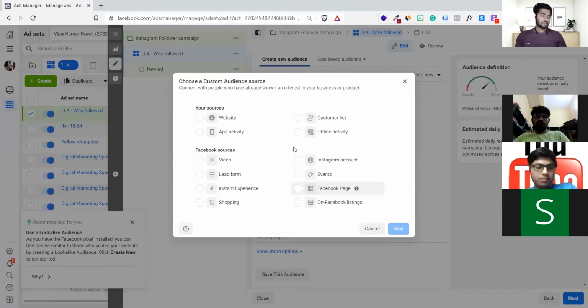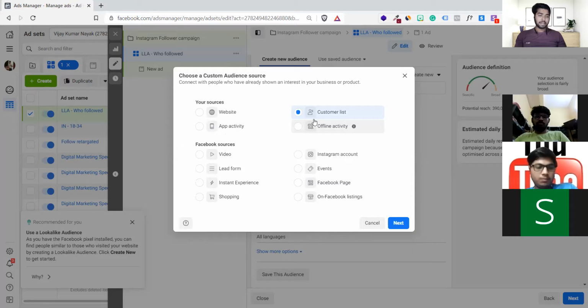Now we have a lot of options. You can choose your source. It could be from your website, or it could come from an application. If you have an Excel sheet, you can upload it to create custom data.